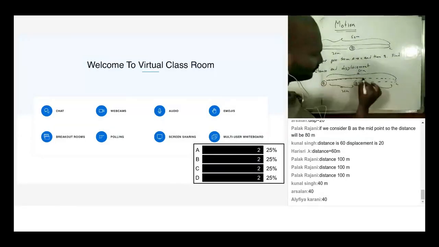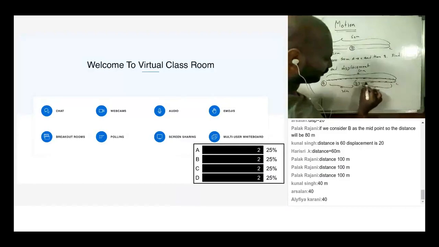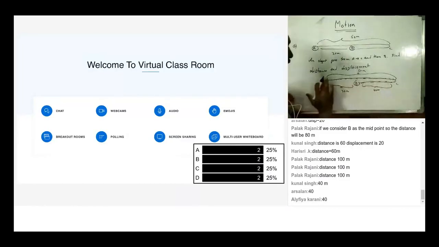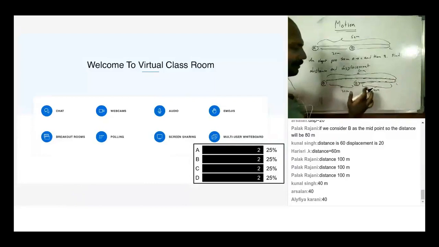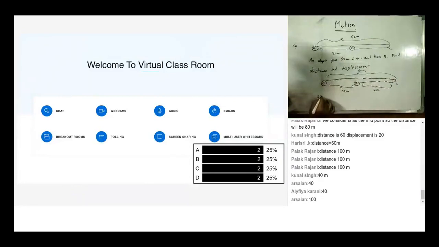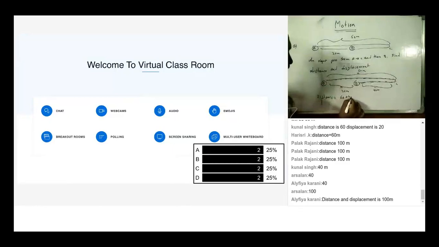So what is the length of the path? The length of the path is this whole path, from here to here and here to here. So he is going 60 meters forward and coming back 40 meters. So what is the distance? Distance is equal to 60 plus 40, that is 100 meters. Got it? So distance is 100 meters. Arslan got it right. Palak got it right. Alifia, did you find out? Okay, distance is 100 meters.